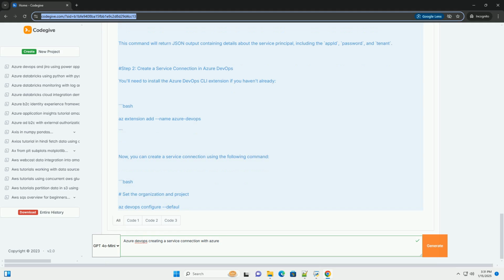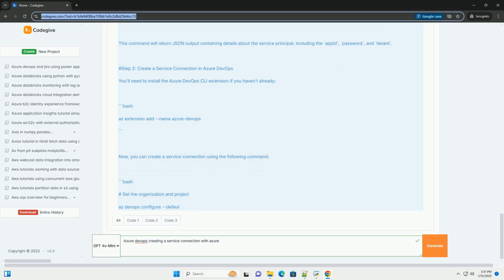Step 5. Choose the authentication method. You have two main options for authentication. Service Principal, Automatic, recommended for most users. Service Principal, Manual, useful for advanced scenarios. Option 1, Service Principal, Automatic.